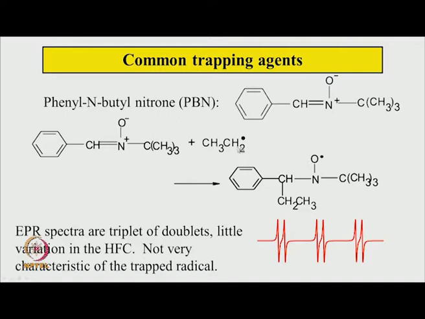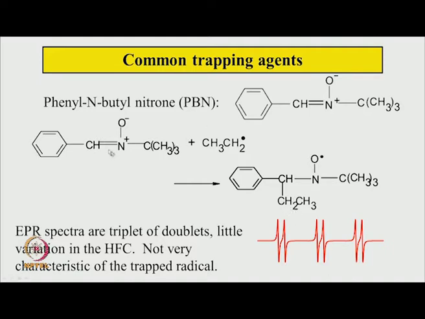So here is an example. If an ethyl radical comes and attacks here, then the radical that is formed is a nitroxide, NO dot. So, what will be the EPR spectrum of that? This oxygen has the radical center, with nitrogen nearby. So, this will be a triplet because of nitrogen spin 1, and then adjacent to that is a single proton, which is coming from this trapping agent. So, that gives a doublet.